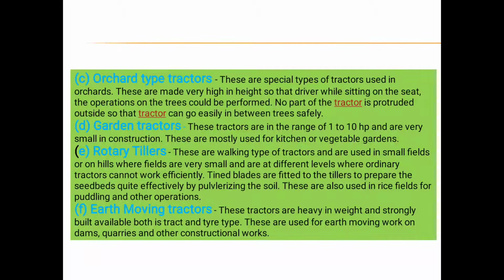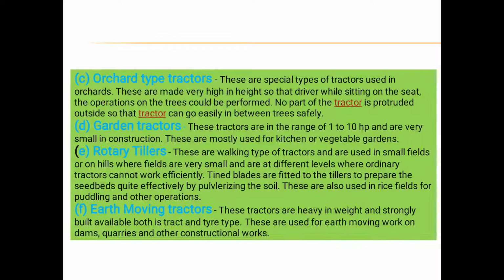Next, orchard type tractor. These are a special type of tractor used in orchard fields. They are made very high in height so that the driver, while sitting on the seat, can perform operations on the tree. No part of the tractor protrudes outside, so that the tractor can go easily in between trees safely. The next one is the garden tractor. These tractors are in the range of 1 to 10 HP and very small in construction. These are mostly used for kitchen or vegetable gardens.